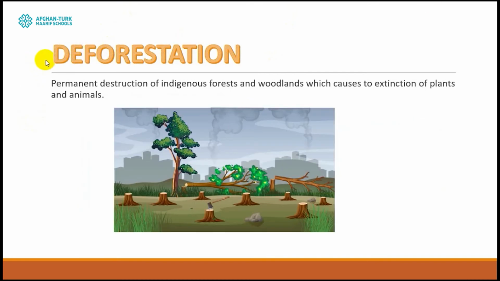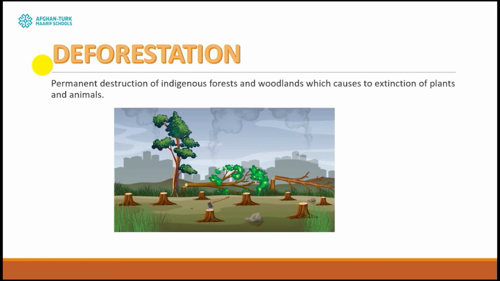And the other example is deforestation, the unnecessary cutting of trees and plants. As a definition, we can say it is the permanent destruction of indigenous forests and woodlands, which causes the extinction of plants and animals. Not only plants and animals are damaged by deforestation, but it is harmful for humans as well. As we know, one single tree can produce oxygen which would be sufficient for 80 persons